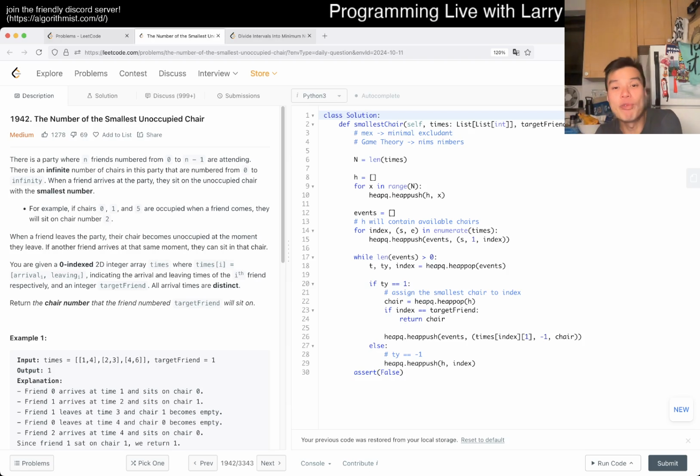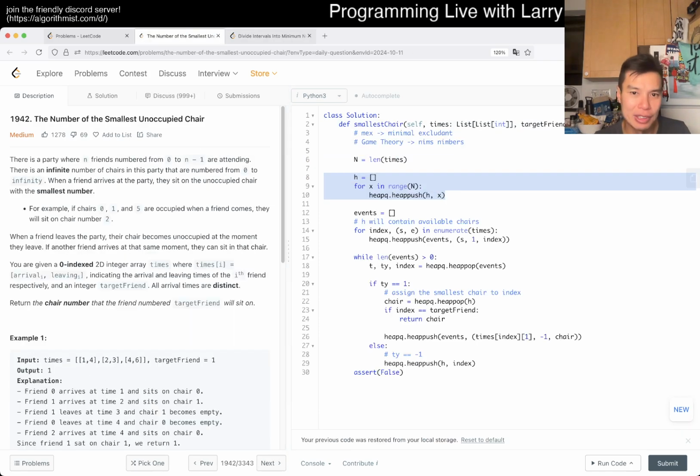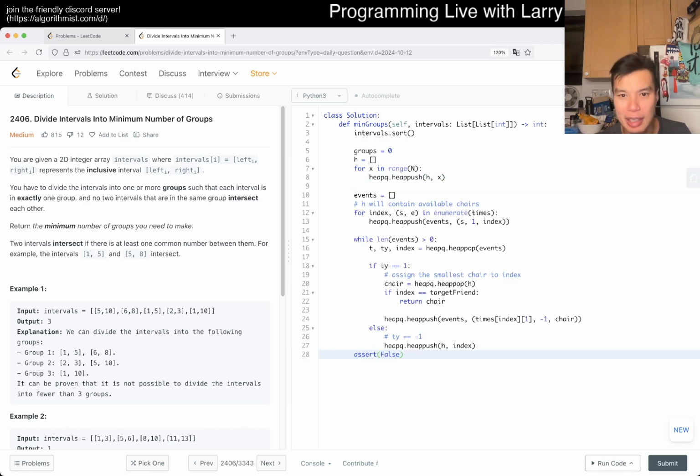There is a way to load this in a lazy way, such that you don't need to load all n. In a similar way, you can imagine us today, where n is the number of intervals, and that would be fine. Then you can just copy and paste this entire thing. Okay, actually, let me just do that. We'll upsolve it later, but as a proof of concept, I want to show you that this can work. And this is intervals instead.